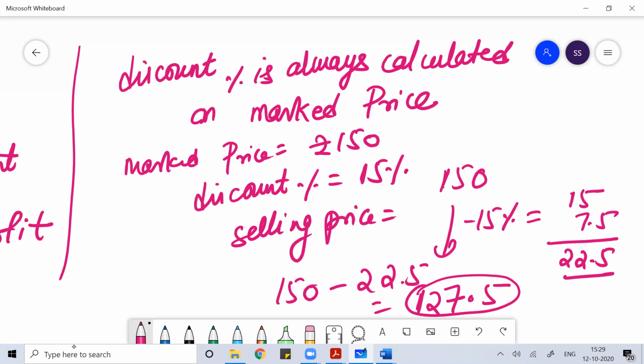So whenever you see the discount percentage mentioned, it is always calculated on the marked price. Okay everyone, I hope you are understanding this concept. Then the next concept.